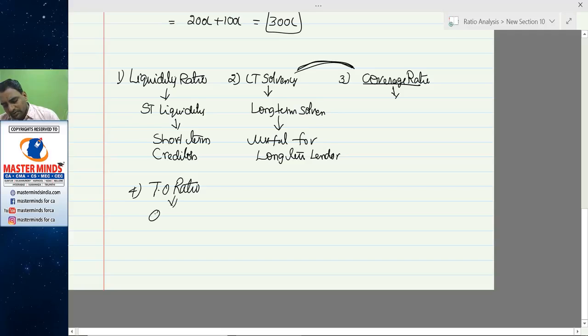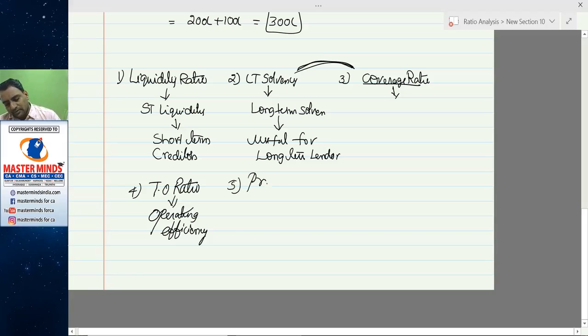Turnover ratios indicate the operating efficiency of the business. How well you are doing your business will be reflected in your turnover ratios. If they are satisfactory, you are running the business in a smooth manner. If they are not satisfactory, then it might affect your profitability as well as return on investment.